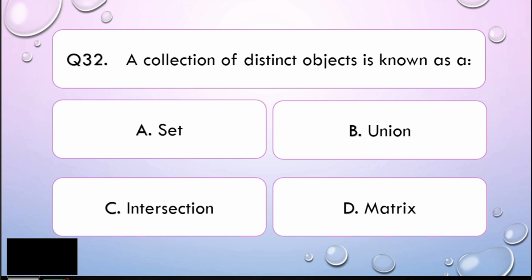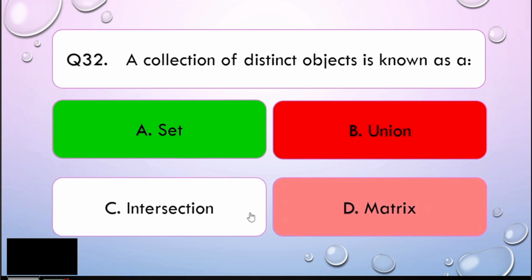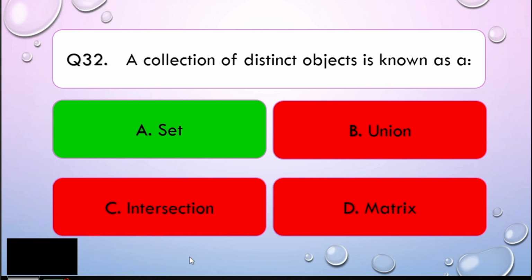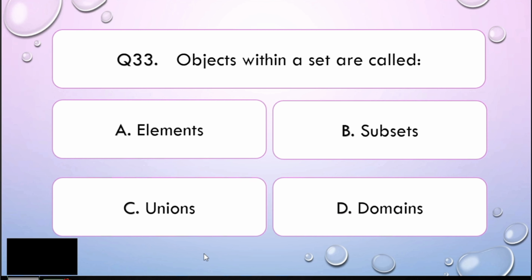Okay, my dear math learners, this question is a definition from the lesson on set theory. So the correct answer is that a collection of distinct objects is known as letter A, set. Alright, I hope you got that one, my dear math learners. Easy, right? Now let us go to question number 33. Objects within a set are called A, elements, B, subset, C, union, or D, domains. I'll give you 5 seconds to think about your answer.